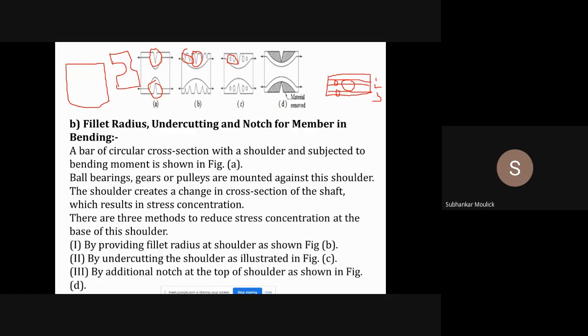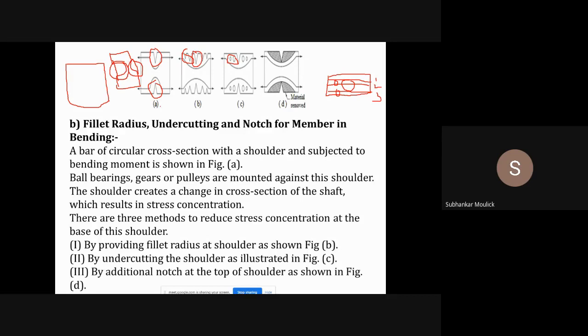Fine. Then no need to add this particular region. Or else what will happen? Again, stress concentration will take place. Again, your material will be very much prone to accident.